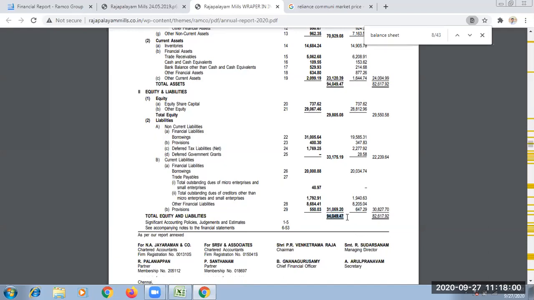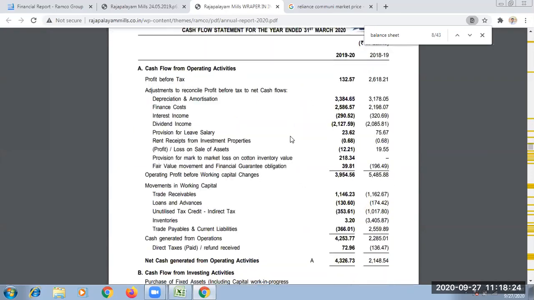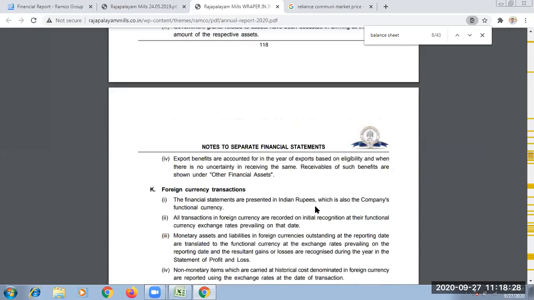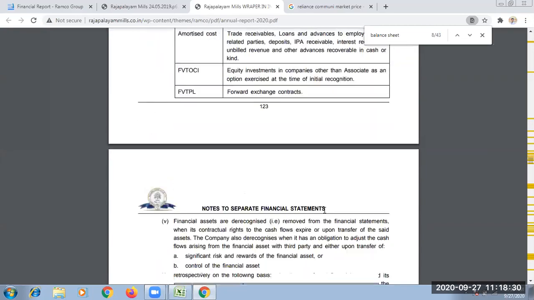So from this 94,049.47 minus 31,069.20 minus 33,175.19. If you subtract, you will get this amount. That's the formula. Otherwise, another formula: shareholder fund is equal to share capital plus reserves and surplus. If you go to note number 21, you will have all the details about the other equity. If you add that, you will get the shareholder fund. That formula is correct.